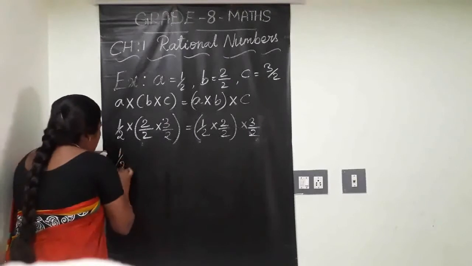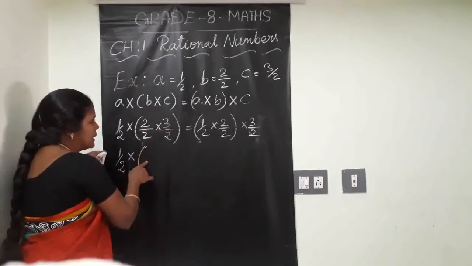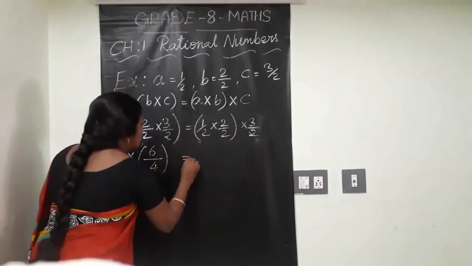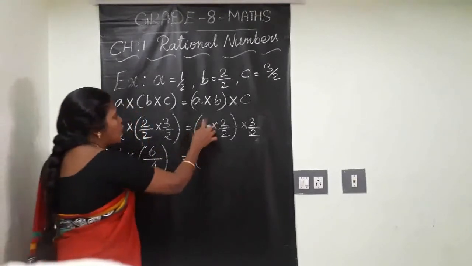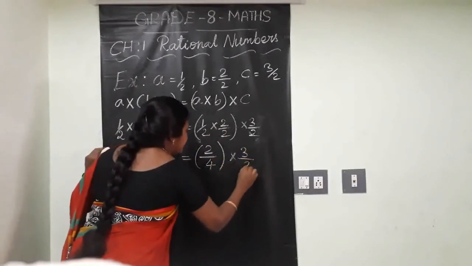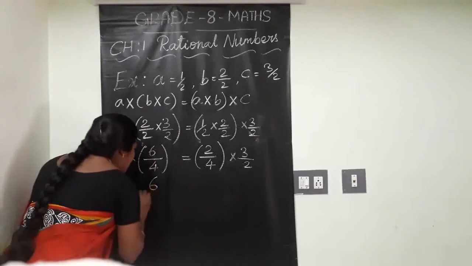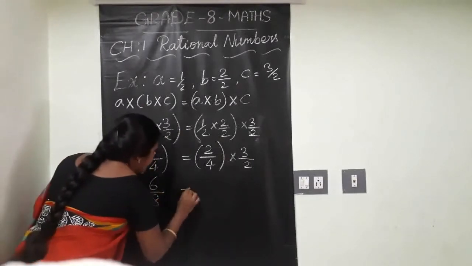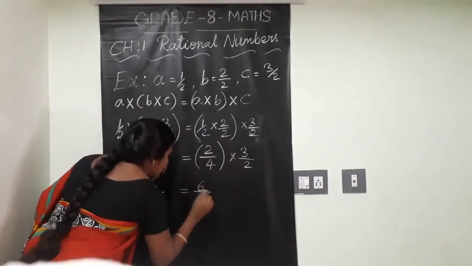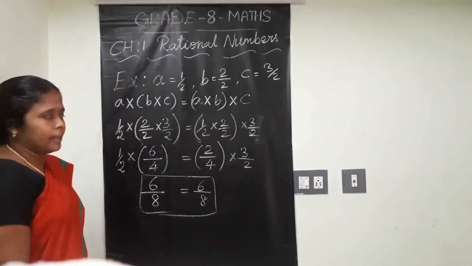Keep it in mind. So 1 by 2 into bracket, work first solve. So 2 by 2 into 3 by 2 is nothing but 2 3s are 6 by 2 2s are 4. On the right hand side, what comes? 1 into 2, 2, 2 2s are 4, into 3 by 2. Now 1 by 2 into 6 by 4: 1 into 6, 6 by 2 4s are 8. Here 2 3s are 6, 4 2s are 8. Clear? We are getting the same answer here also.